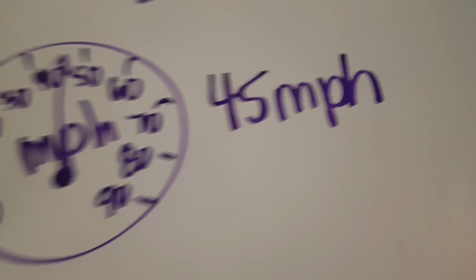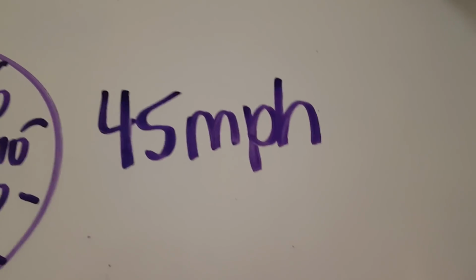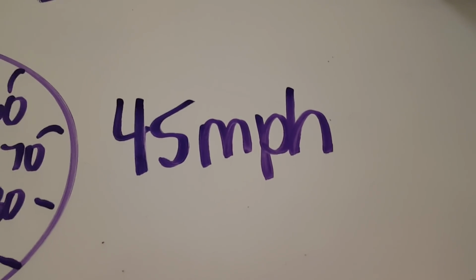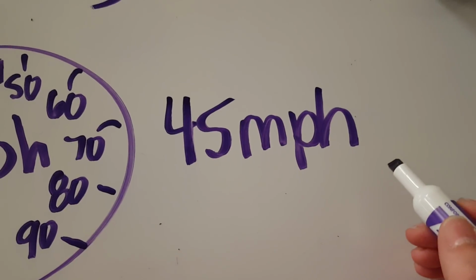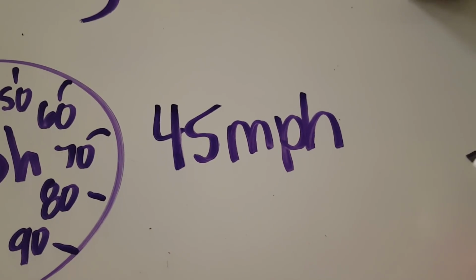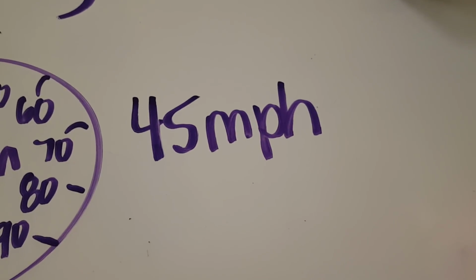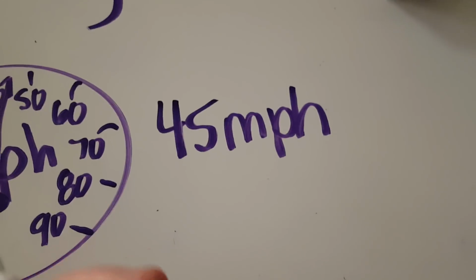That would be considered at that very moment my instantaneous speed. Now, I could travel 45 miles per hour at a continuous speed and reach a constant velocity, but the objective is saying that you don't always have to go 45 miles per hour. In fact, as I'm speeding up, my 45 miles per hour is going to change to 46, 47, 48, and so on, or as I'm slowing down, 44, 43, 42, and so on.